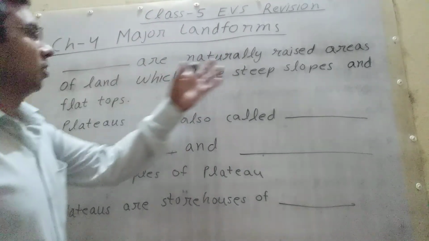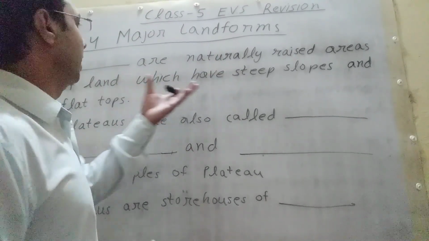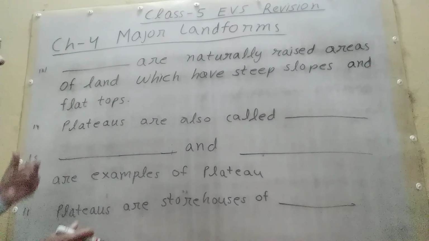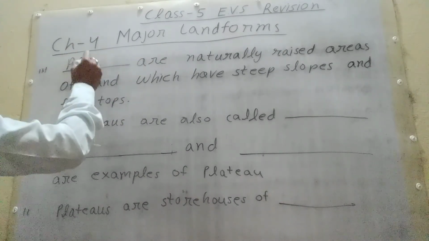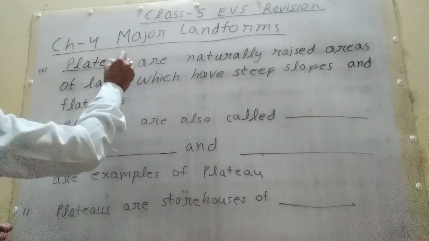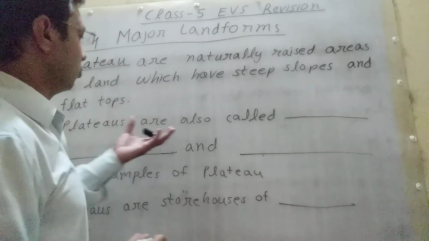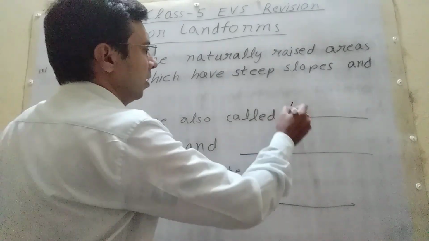These are naturally raised areas of land which have steep slopes and flat tops. Plateaus are also called tablelands.